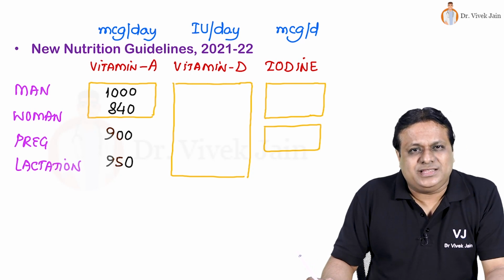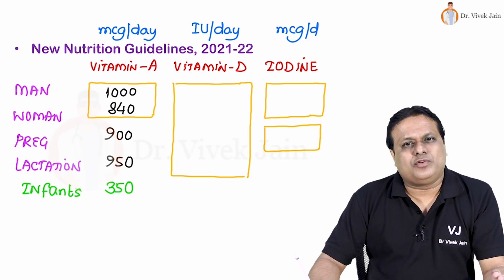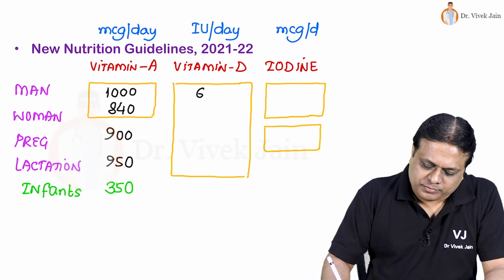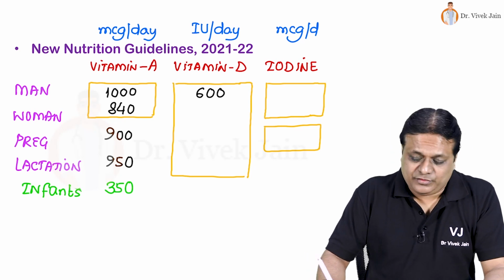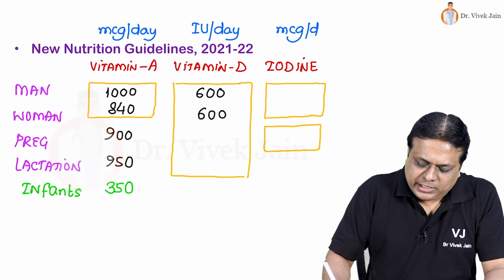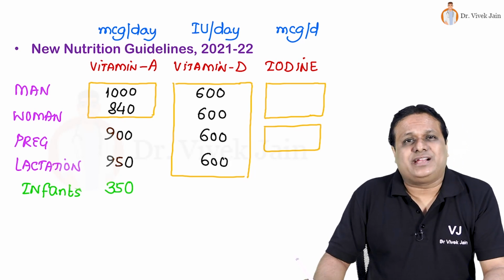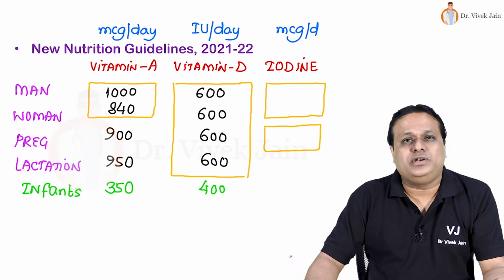For infants, this vitamin A requirement is only 350 microgram per day of retinol equivalent. Vitamin D requirement, which is measured in international units per day, is uniform. 600 international units per day for man, adult woman, pregnancy, as well as lactation. In infants, the requirement is 400 international units per day.